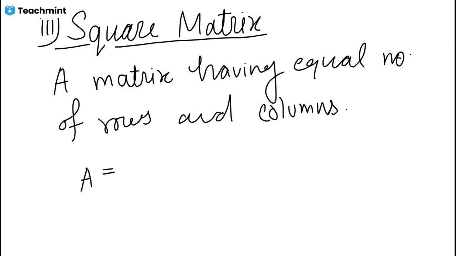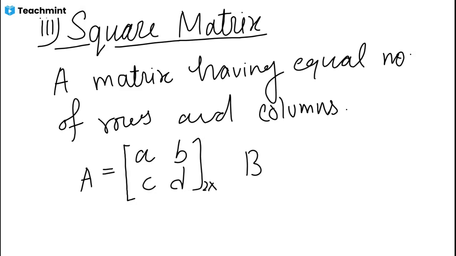So let us take examples. Having elements A, B, C, D. So here we have two rows and two columns, and its order is 2 by 2.